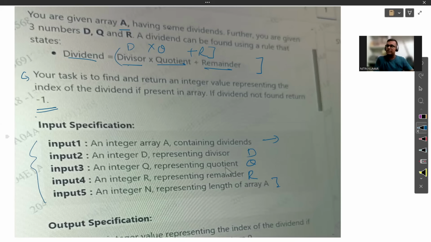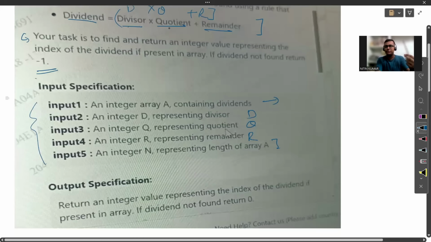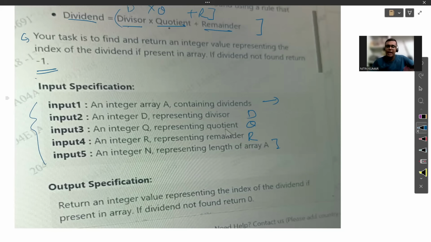So we are going to create the main function also. The input will be the same way it is being explained to us. Okay, I hope you understood it. Pretty simple, pretty straightforward problem. Let's see the output specification. What output do we have to return? Return an integer value representing the index of the dividend if present. So if it is present, return the index.